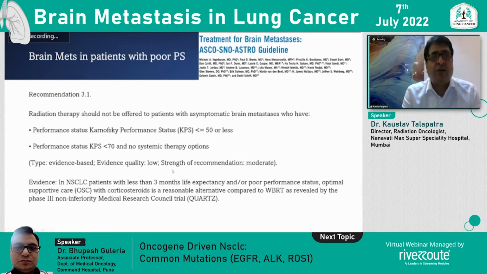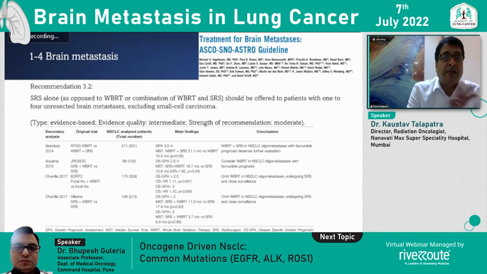Are there any guidelines around it? The guideline is that if the KPS is less than 50 or less than 70 and there is no systemic therapy available, although the evidence quality is low, whole brain radiation therapy may be avoided, and best or optimal supportive care given. There is a trial which has shown that optimal supportive care with corticosteroids has equivalent outcome to whole brain radiotherapy. In that subset, whole brain radiotherapy may be omitted.